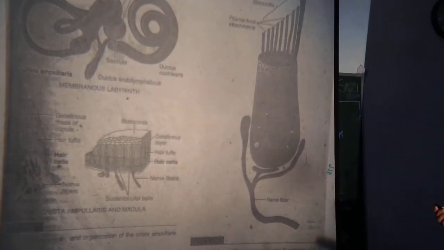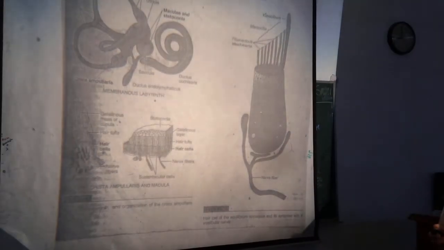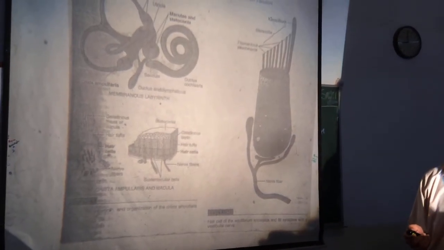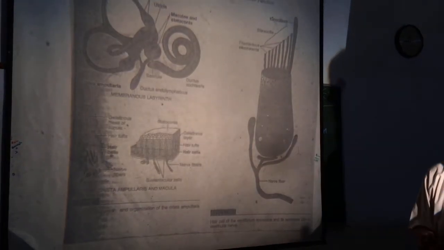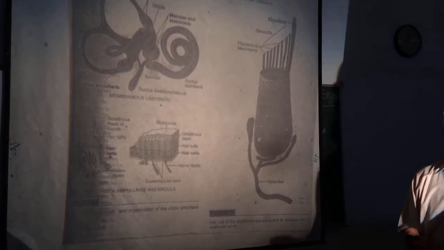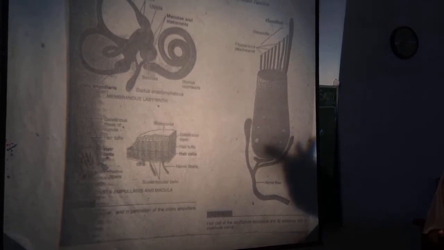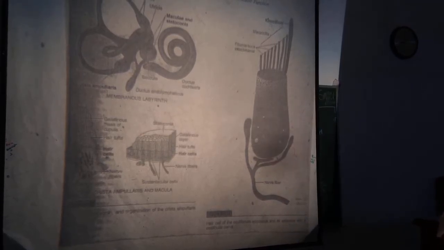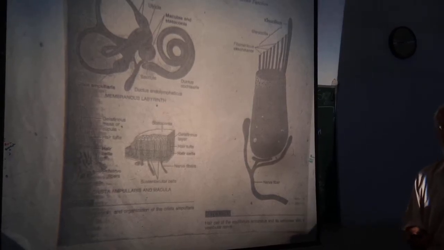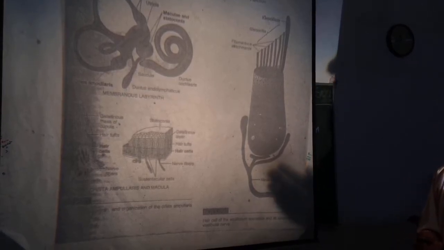While the bending of stereocilia away from the kinocilium, or in the opposite direction, results into hyperpolarization or inhibition of the hair cells.